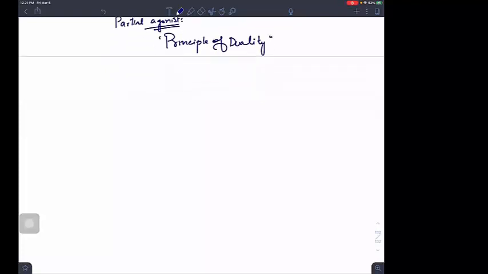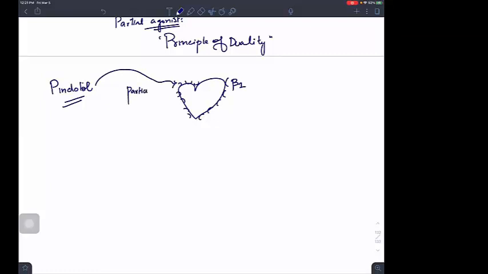Partial agonist, if I take for example, this is the heart of a patient. And I take a drug that is pindolol. Now you know the heart has a receptor that is known as beta 1 receptors. The heart is everywhere filled with beta 1 receptors. Now when I give this pindolol, it will partially stimulate the heart.